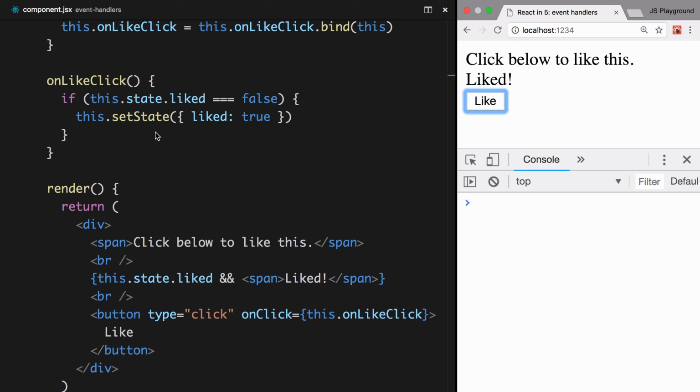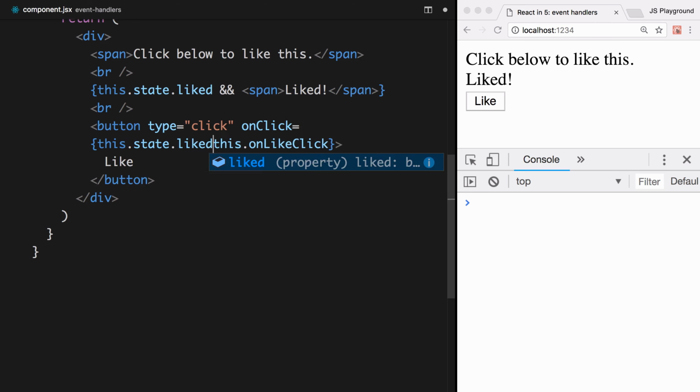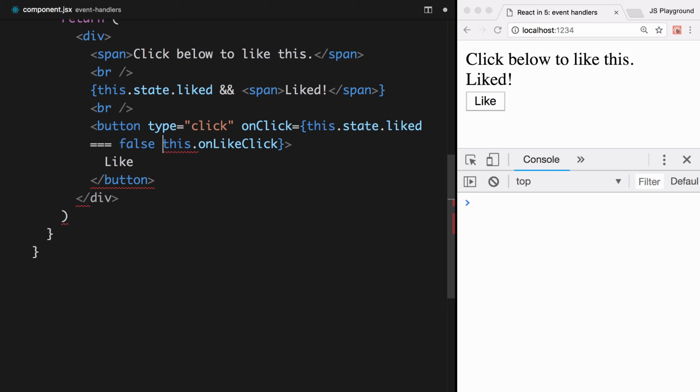React makes it really easy to conditionally apply event listeners. Let's see how we can do that. So we'll go down to my render function, and you can see I've got onClick and I'm setting it to this.onLikeClick. What we can do is use a ternary conditional here to only set the onClick handler to onLikeClick if we need to. And we only need to listen if the state, if liked, is false. So we'll say this.state.liked equals false. If it does equal false, then we'll have onLikeClick. Else, we can just pass null. And React will see null and just ignore it.